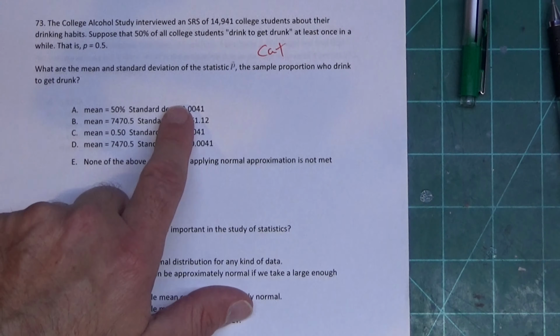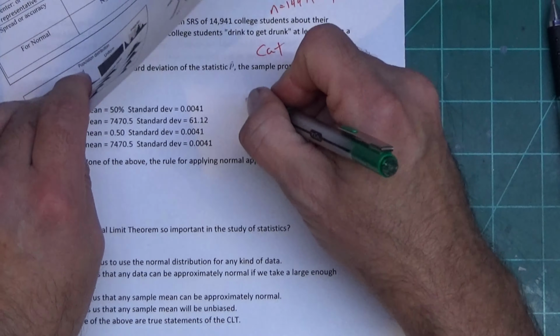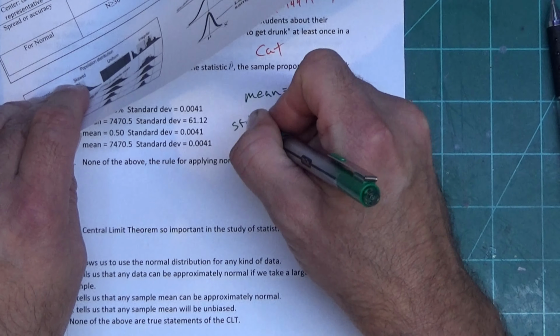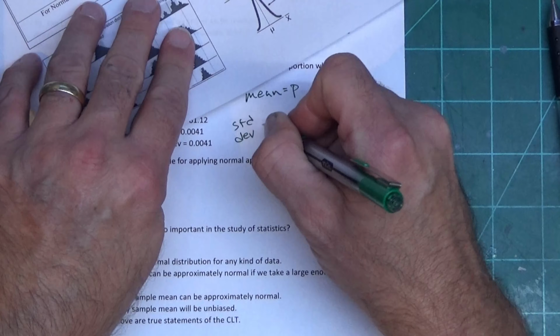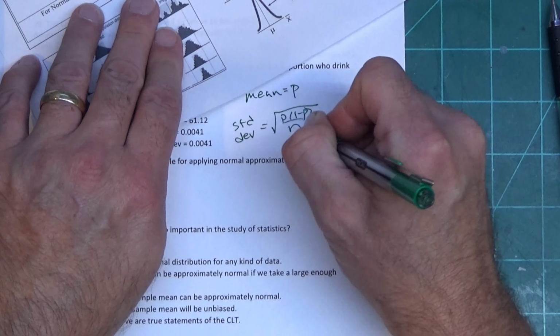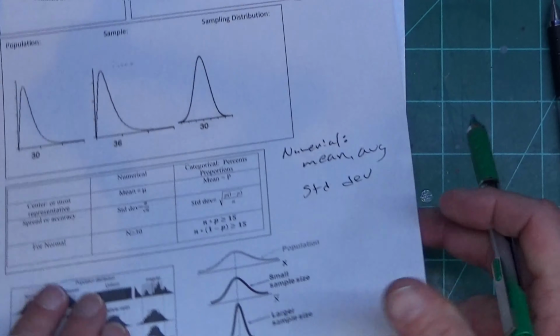What we do get from up here is n equals 14,941 and p equals 0.5. Okay? And what I want from this is the mean and standard deviation. So going down this list, my mean is p. My standard deviation is the square root of p times 1 minus p over n. See, we're going down this column right here.